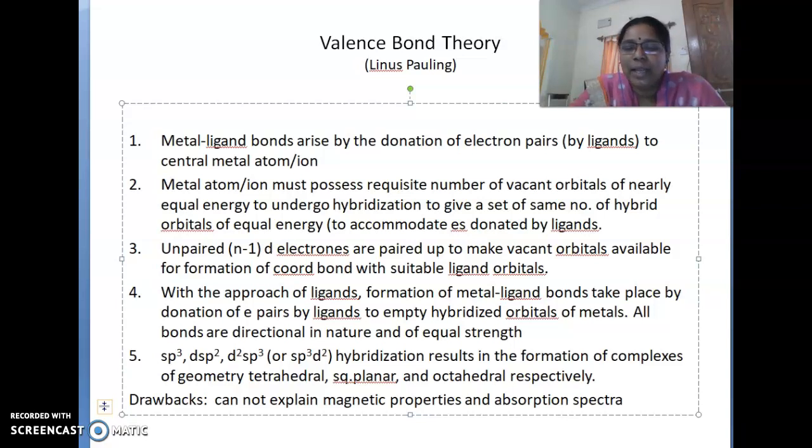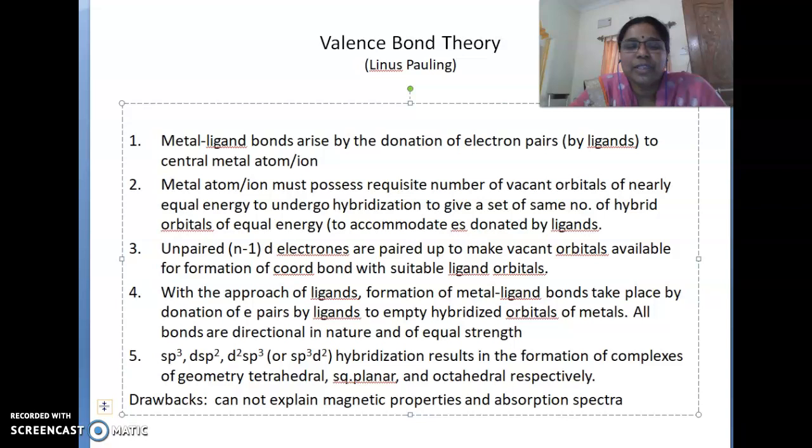So the total number of ligand atoms surrounding the central metal atom is called its coordination number. And the bond formed between ligand and metal is a coordinate covalent bond, or otherwise called a dative bond. Why is it dative or coordinate covalent? Because the ligand is a donor and the metal is the acceptor.